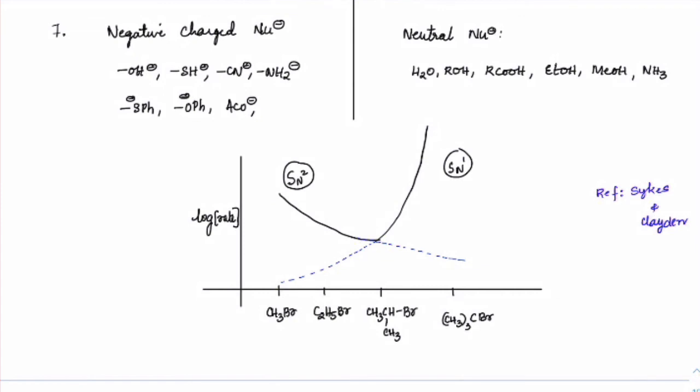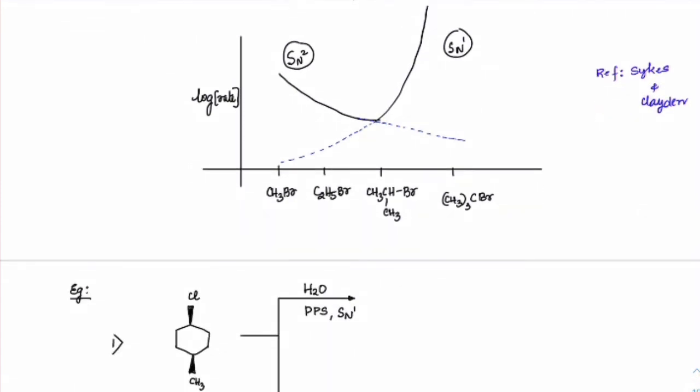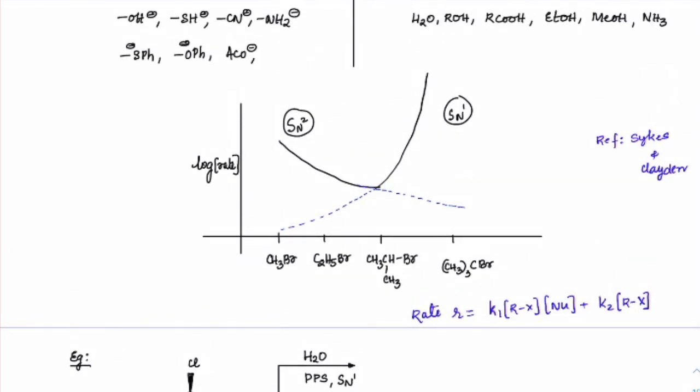Got it? If you have a secondary carbocation, how do we write the general rate? Check it out. The general rate of the reaction is written as K1 into RX plus K2 into RX into nucleophile. This is the general rate. Now, depending upon what type of RX it is, any of that mechanism will be dominant. If it is secondary, both would be present. SN1 and SN2 will be present.